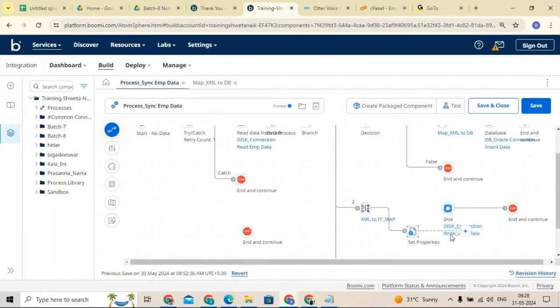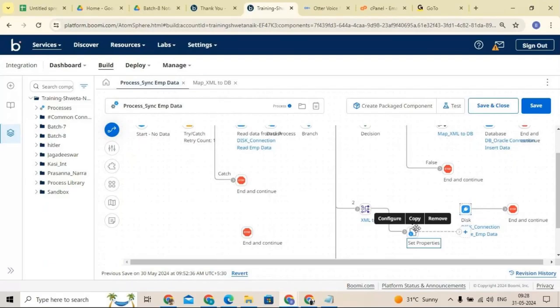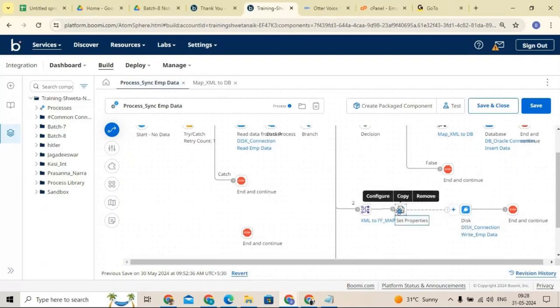Yes, very good. We are sending the data to the disk, and we need to override that file name. That's why we need to use this set property before the disk.